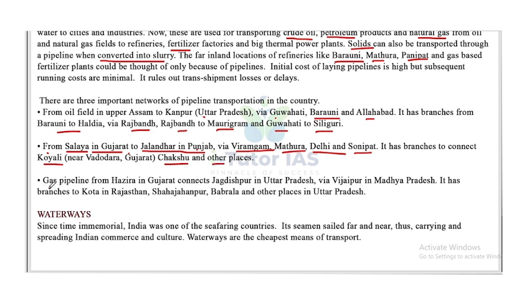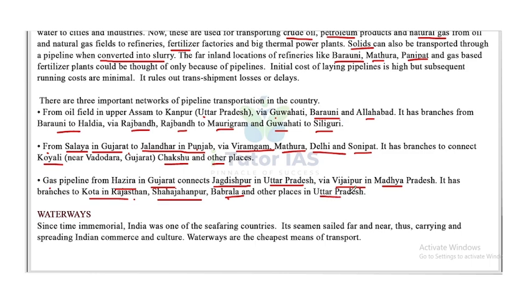Then the third one is the gas pipeline from Hazira in Gujarat, which connects Jagdishpur in Uttar Pradesh via Vijaypur in Madhya Pradesh, and it has branches in Kota in Rajasthan, Shahjahanpur and Babrala and other places in Uttar Pradesh.